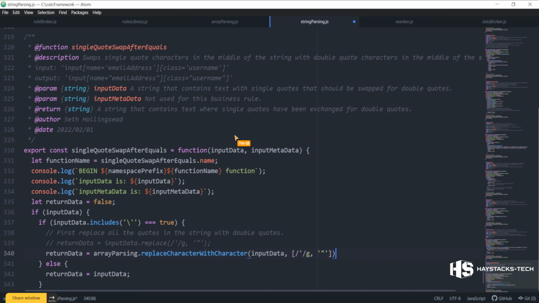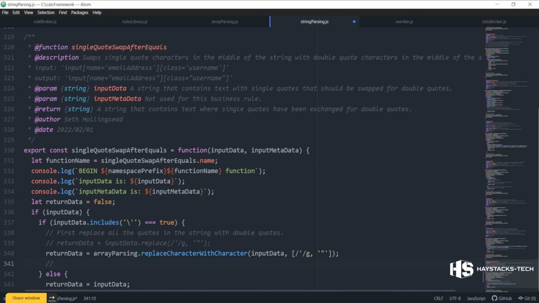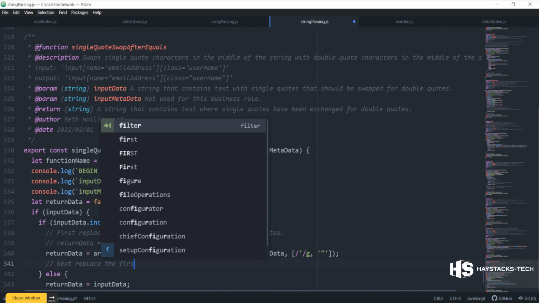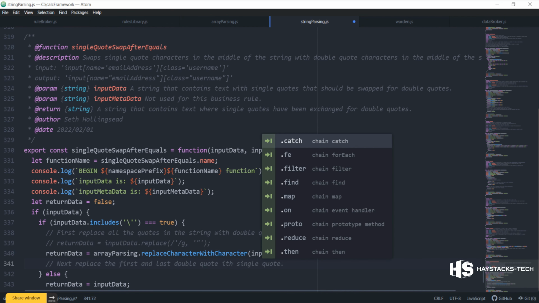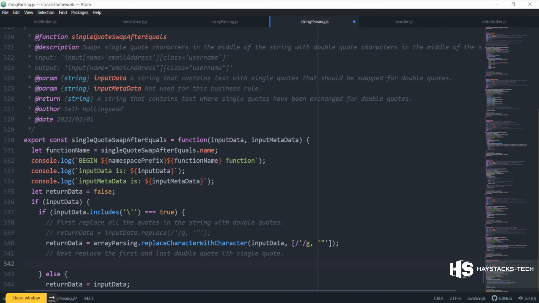Now we're getting a little bit hackish with the regular expressions, and I'm not sure how that's going to behave on your system with your settings. Generally, that's the good way of doing it. And I don't think we did implement this function in the array parsing, so it's there. Then I'm going to say next, replace the first and last double quote with single quote. It's pretty much like a regular expression. That's what we're doing? Yes, it's using regular expressions. Okay, looks like it took that. Yeah, it did take it. That's good with single quote.